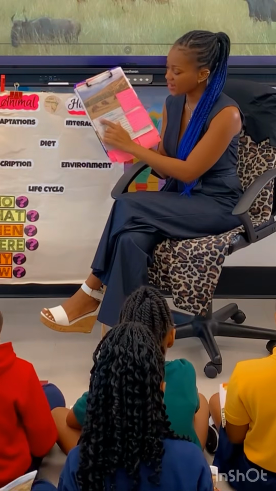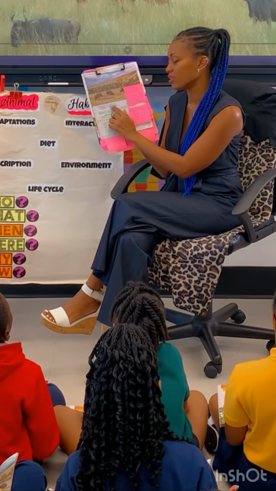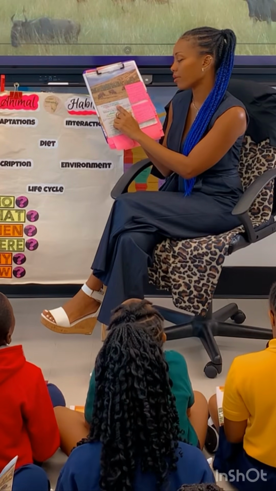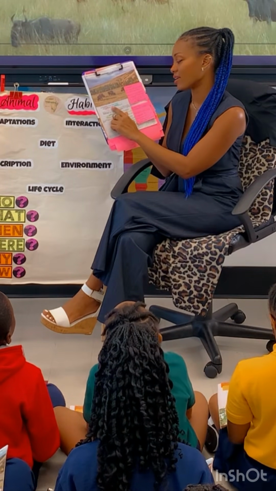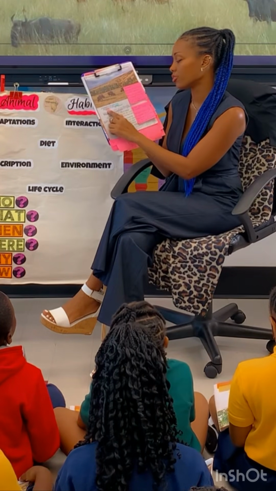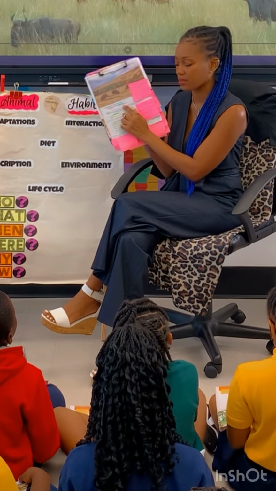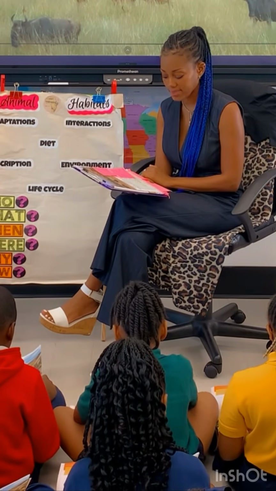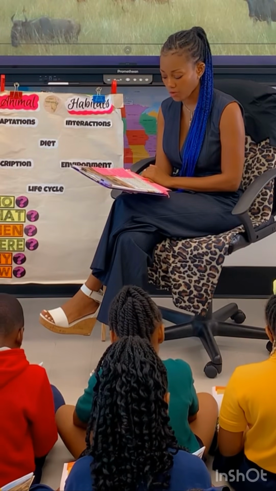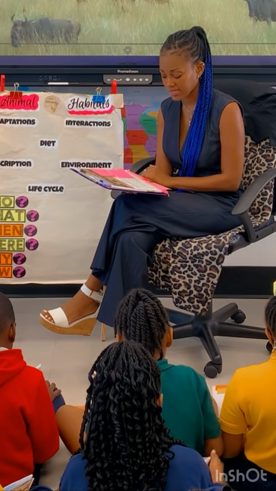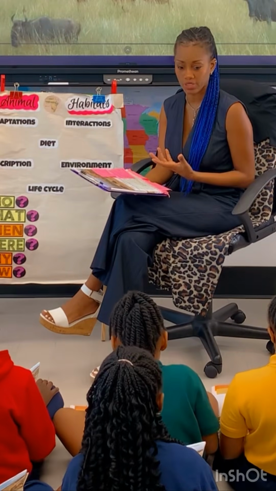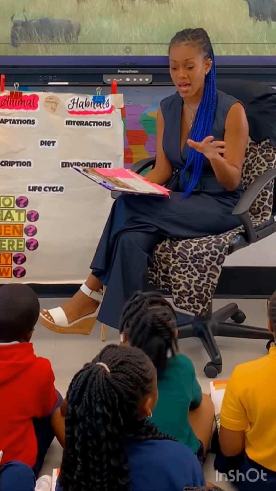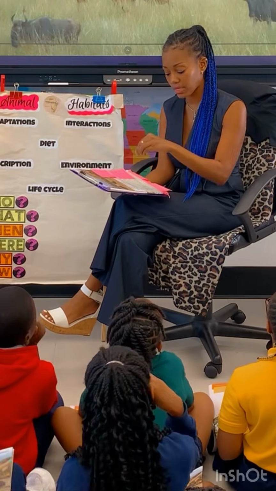Okay? And in this caption here, it says grasslands in the United States and Canada are called prairies. Canada is a country and a prairie is a type of grassland. Okay? Let us read. A grassland is one kind of habitat. Grasslands are found all over the world. Only the South Pole does not have one. Stop. So that's an exception. Every place around the world has a grassland except for this one particular place.